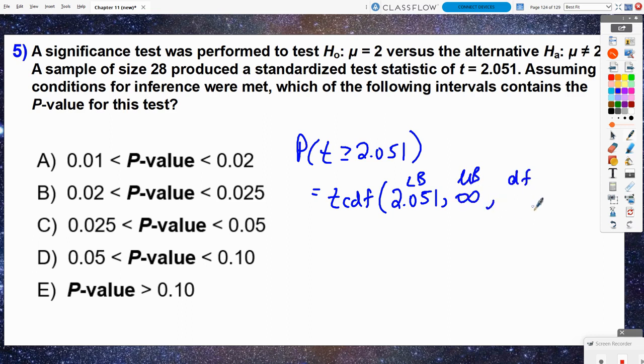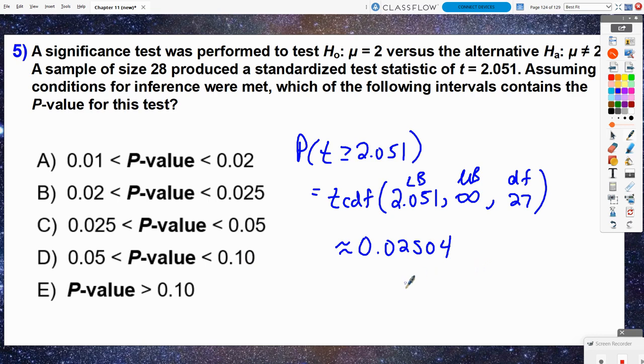With how many degrees of freedom? We would have n minus 1, so 27 degrees of freedom. So if I type that into my calculator, let me grab my calculator here. So second variables down to tcdf, 2.051, comma 99999, comma 27 degrees of freedom, and that gives me 0.02504 to 4 significant digits.